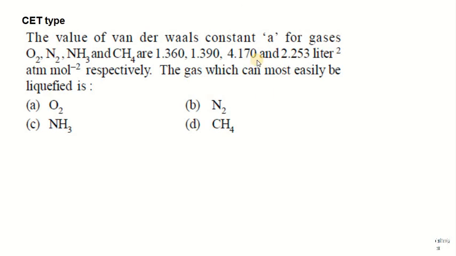The more the critical temperature, the more the A value, and the more easily the gas can be liquefied. So among all these, the ammonia gas has an A value of 4.17, which indicates that its critical temperature will be more and it can be easily liquefied. So option C is the right option for this question.